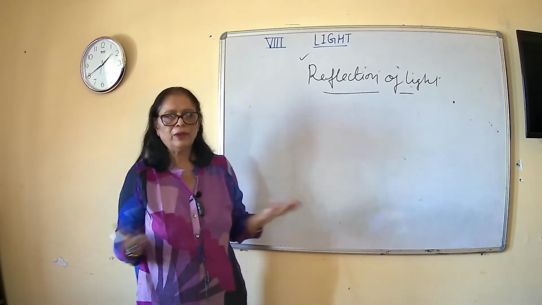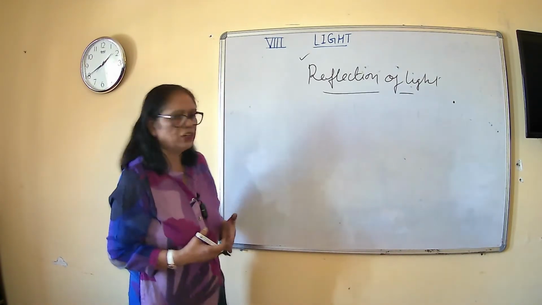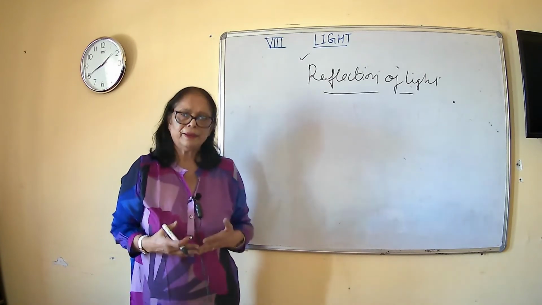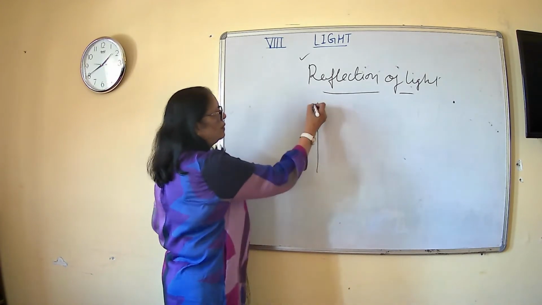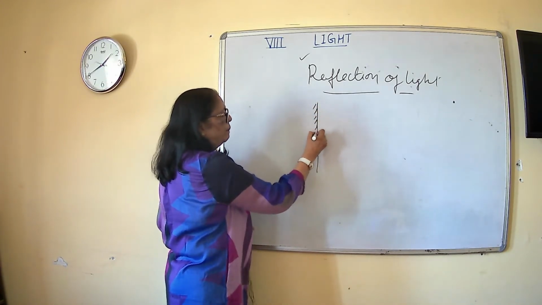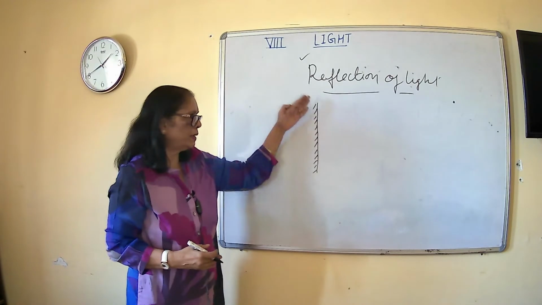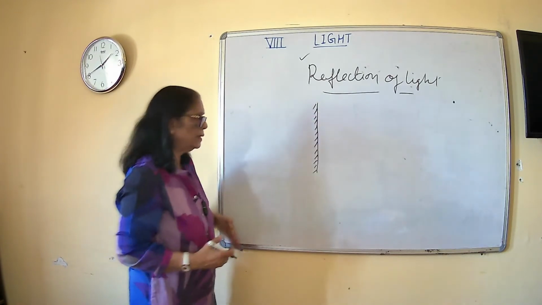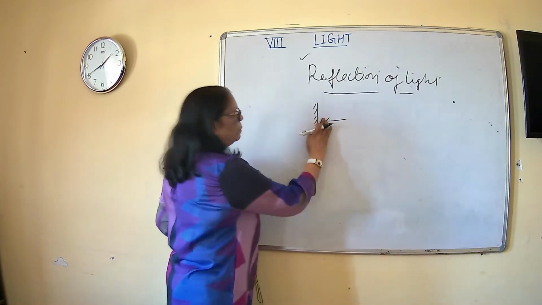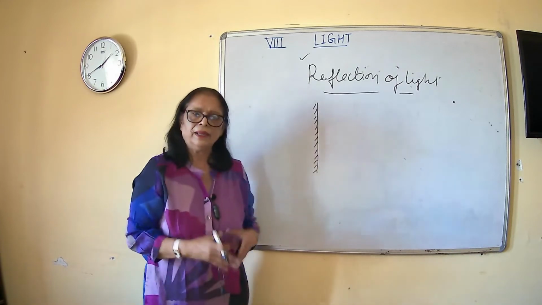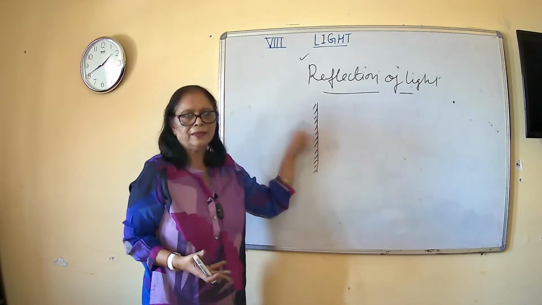Like a mirror, a well-known example of a shining surface, you can verify this reflection of light by doing an experiment using a plane mirror. So now I am starting reflection by a plane mirror. You can draw a plane mirror like this. एक लाइन ड्रॉ करके बैक साइड में उसके आपने डैश डैश लगा दिए ओब्लिकली, and this is the front surface, this is shining, and the back surface, back side, it is not shining. उसके ऊपर आपने पेंट किया हुआ है इधर ब्लू कलर का या रेड कलर का. So this is the shining surface.